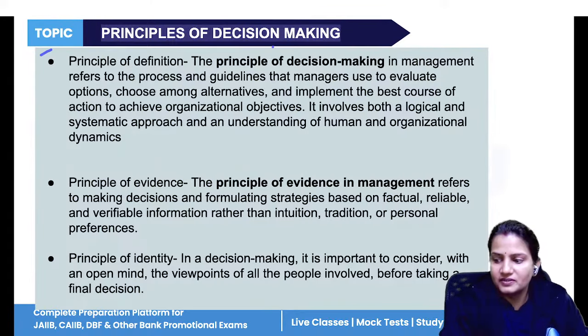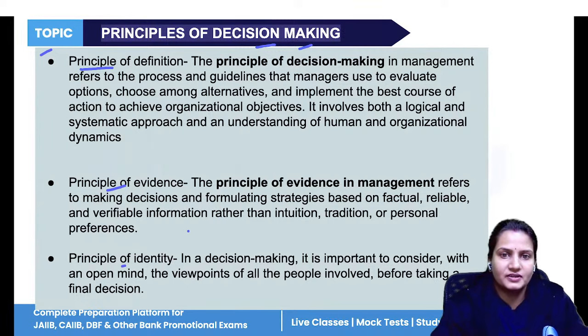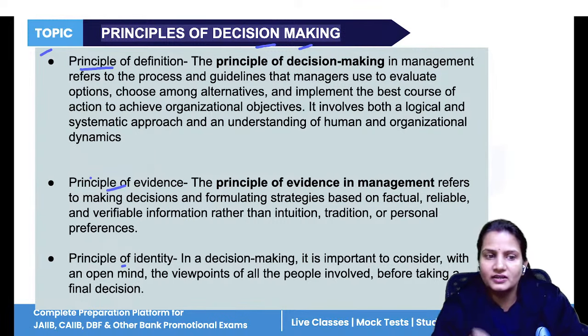Next, we have principles of decision making. So different types of principles of decision making are: first is definition. So these are certain guidelines that will help the managers to choose the most important part from all the alternatives so that the organizational objectives can be achieved. So with proper analysis, with proper judgment, with proper quantitative measures, the decision can be made.